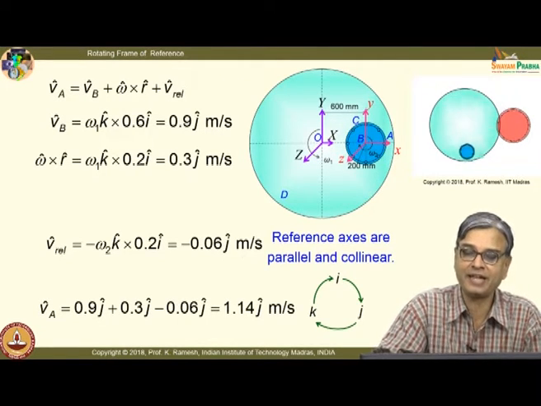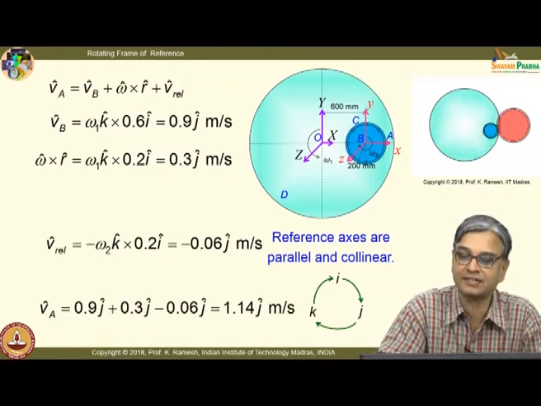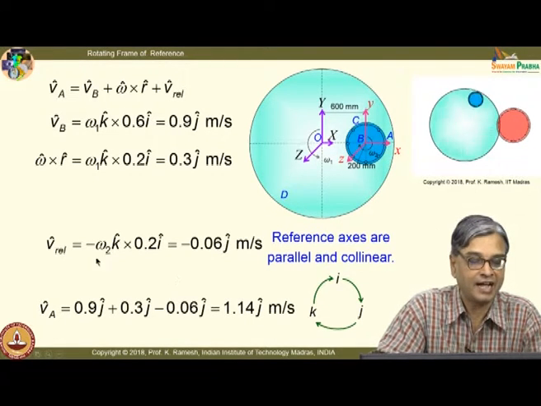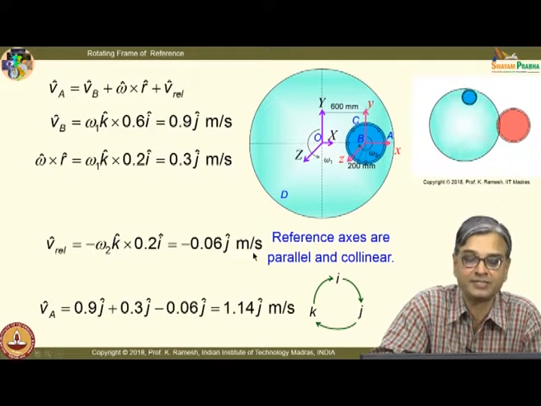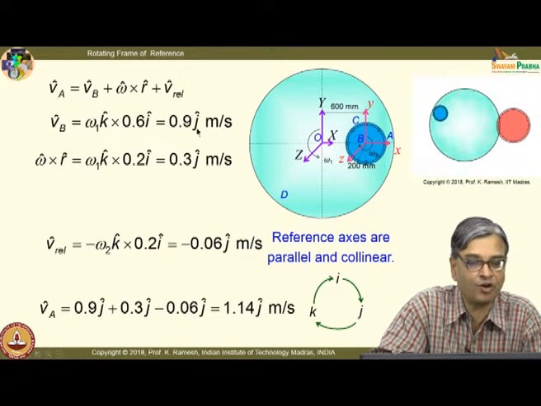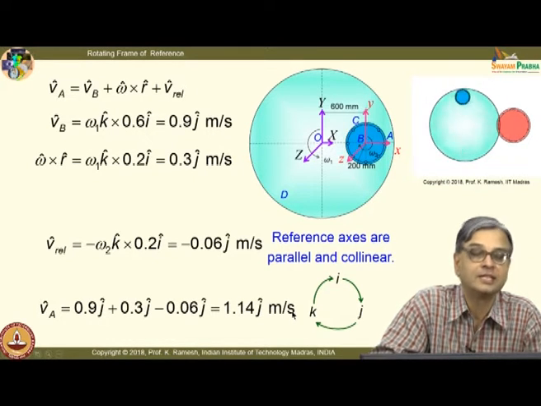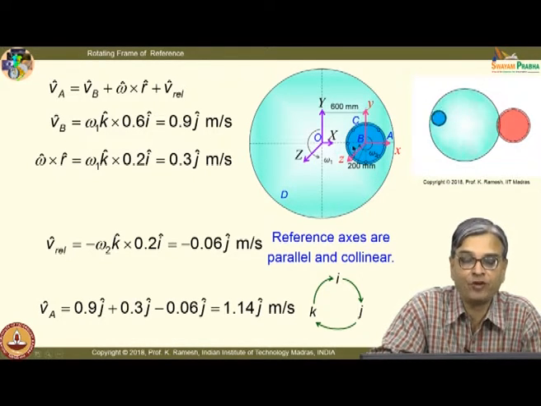And because it is simply having a simple rotation like this, I get this as, this is clockwise, that is why I put this as minus omega 2 k cross 0.2 i, that gives me 0.06 j meters per second. And when I add all of these quantities, I have V A turns out to be 1.14 j meters per second.